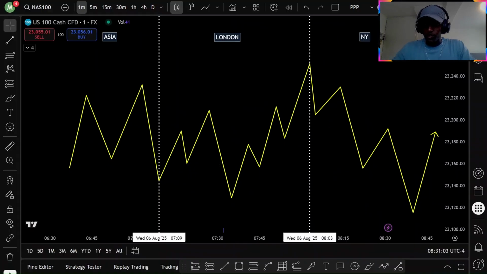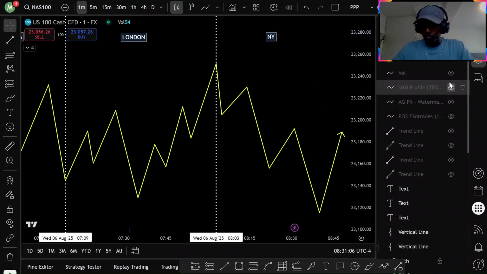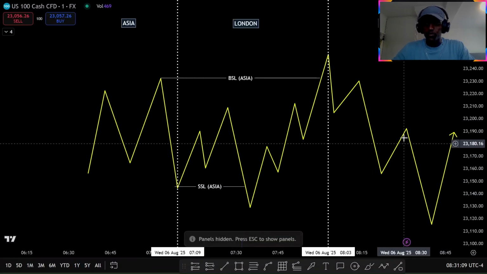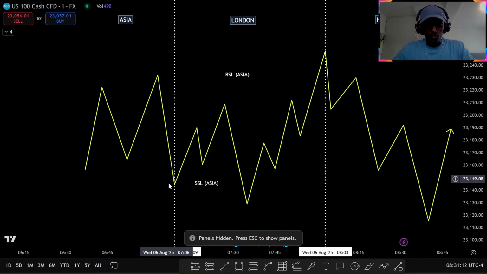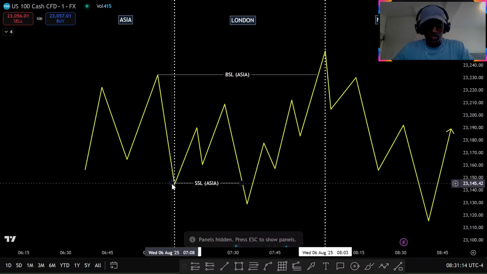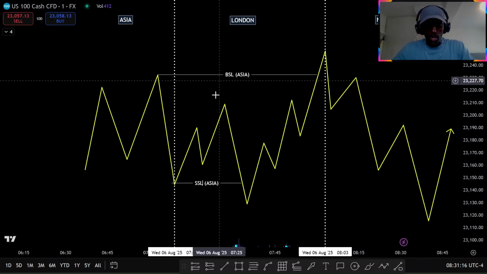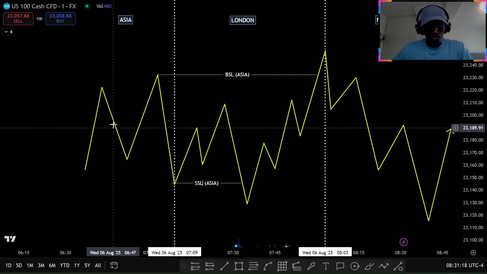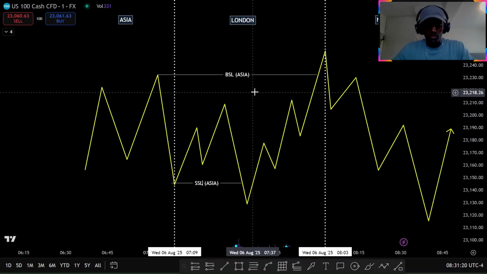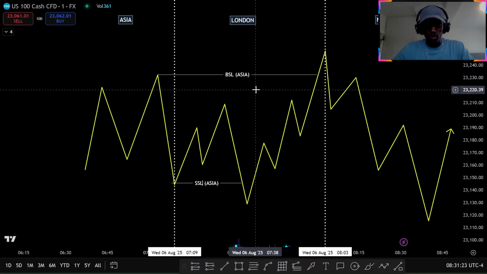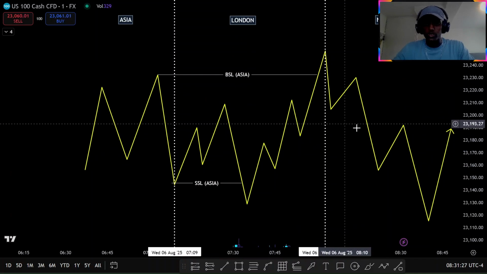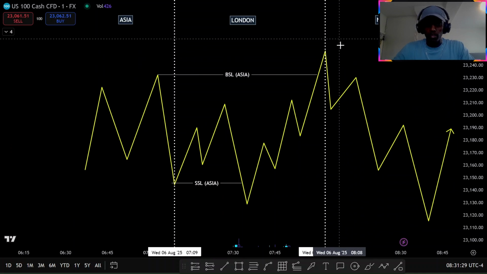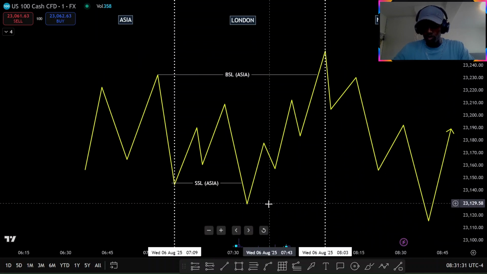And let's say, for example, I already prepared this. So let me see. Let's use this one. Yeah, perfect. So in the Asia session, we have these liquidity pools, Asia low and Asia high, and we took these in London session. So it's very important that we take both sides in London session. And then we go to New York session. We sweep either the high or low. In this case, we sweep the low first.